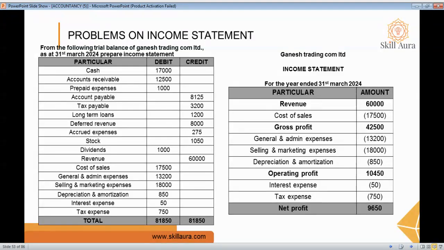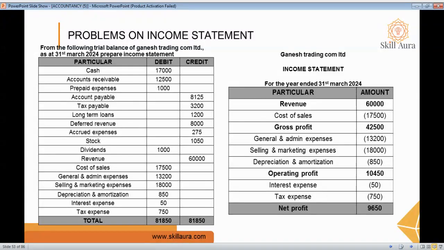When it comes to liabilities, account payable, tax payable, and long-term loans are liabilities. Deferred revenue is also a liability. Your equity is stock and dividend. These two are equity. After that, everything from revenue to total expenses will come under the income statement. When you learn the format, you will understand which topics come under the income statement. For that, the format is very important.